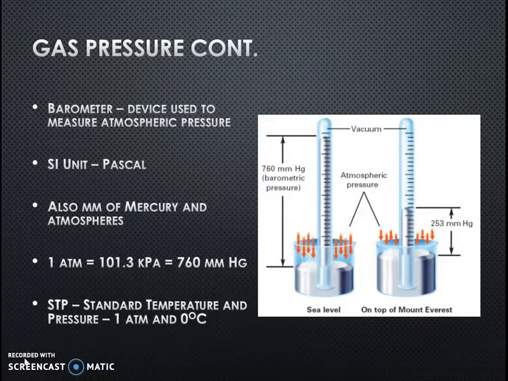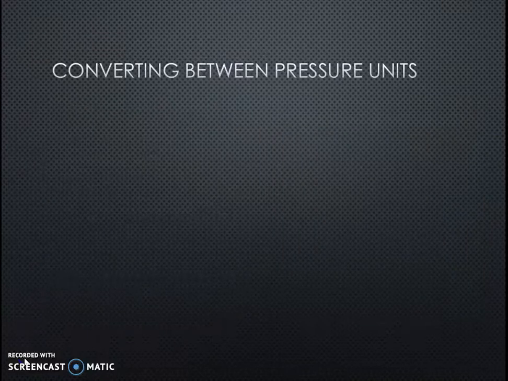So here we see how a barometer works. It's open, so the gas particles in the air can be pushed down on top of the mercury, as we see there in the bottom of that container. And then inside that tube, all the air is sucked out, so that way that mercury can move up and down that tube without there being pressure being built up as that changes. And so the more that the atmosphere pushes down on the surface of the mercury inside the container, the more it forces it up that tube, and you can measure the amount of pressure that is therefore being exerted on the outside.